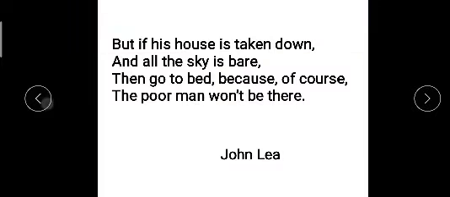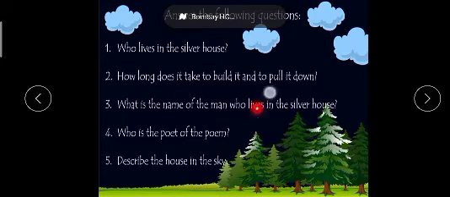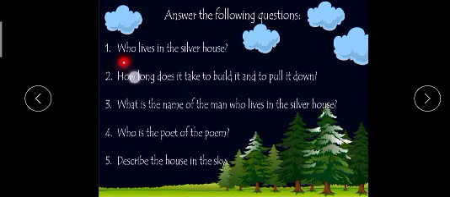You can see the photo of poet John Lee, and try to answer these questions. Who lives in the silver moon? The man. How long does it take to build it and to pull it down? 2 weeks. What is the name of the man who lives in the silver house? No one knows. Who is the poet of the poem? John Lee. Describe the house in the sky. You use your own language. Okay. Thank you.